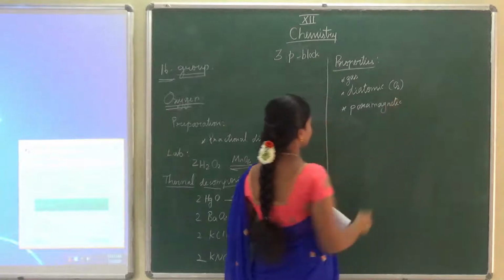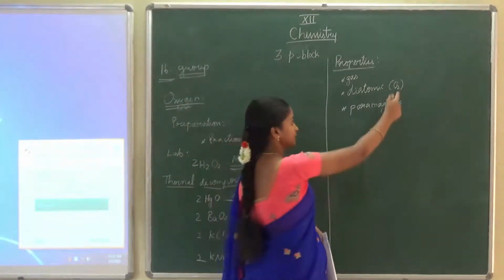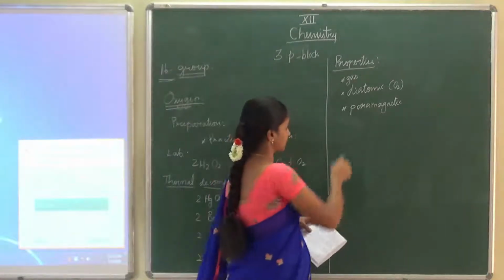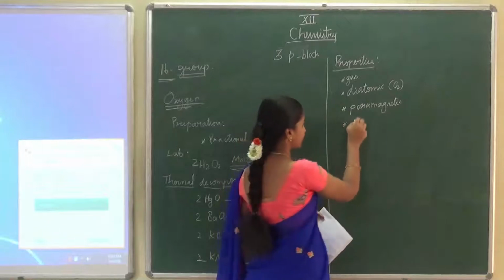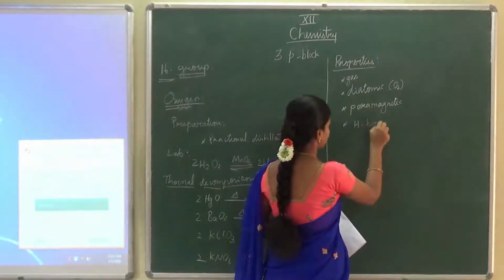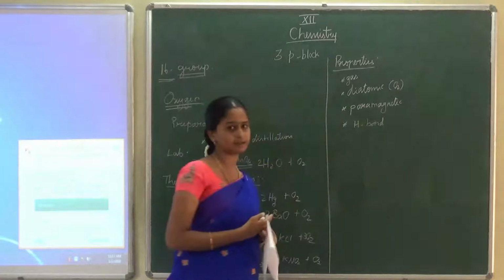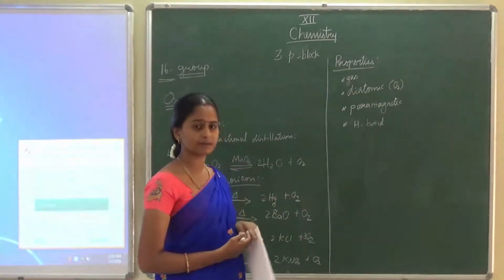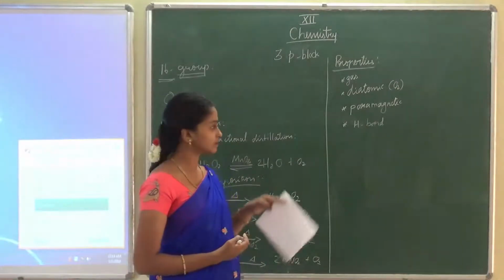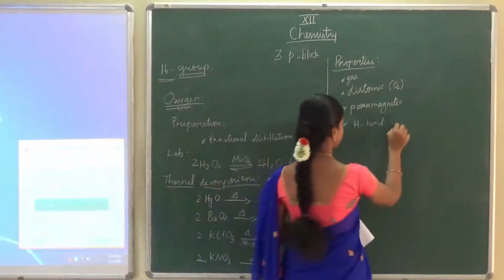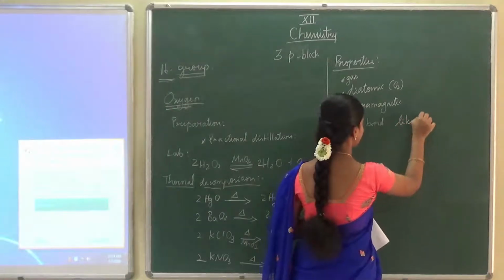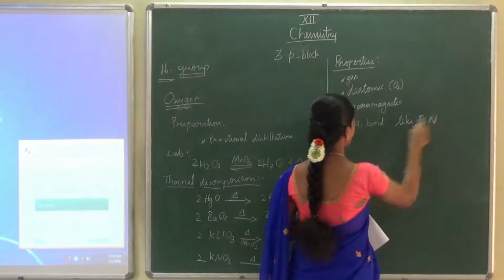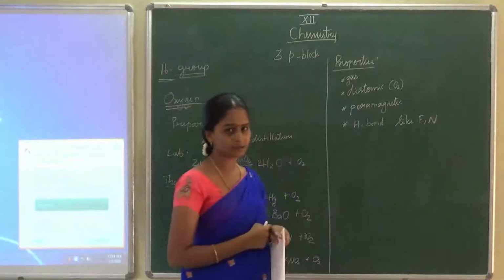Okay, so when you draw the molecular orbital diagram for oxygen, finally you will get that the molecule exists with paramagnetic character. Then it can form hydrogen bond. It can form strong hydrogen bond. That's why water exists in the form of liquid. Okay, this also we discussed in our 11th standard. So like fluorine and nitrogen, oxygen also forms strong hydrogen bond.